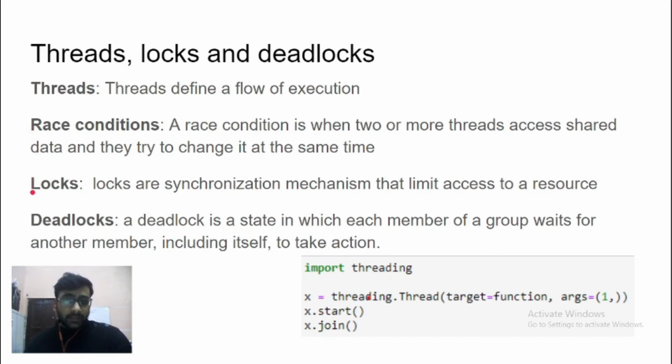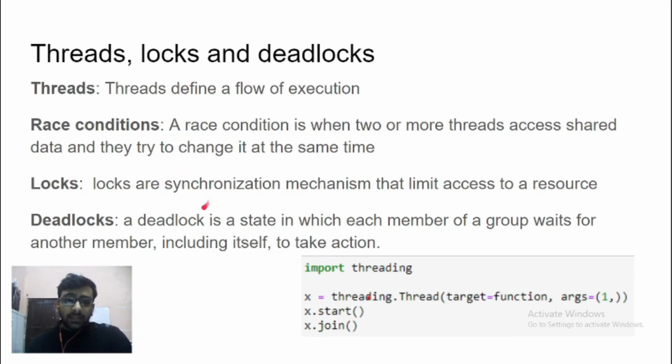But there is a downside to locks, that is deadlocks. What happens is, let's say for some reason a lot of threads end up in a condition where they are waiting for one another to finish. One thread is waiting for some other thread to finish, then that thread is waiting for another thread to finish, and that third thread is waiting for the first thread to finish.